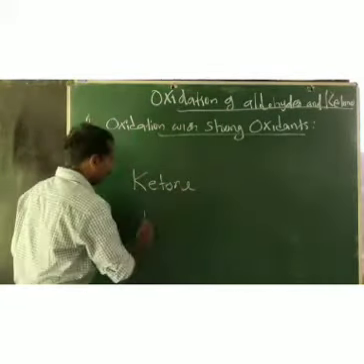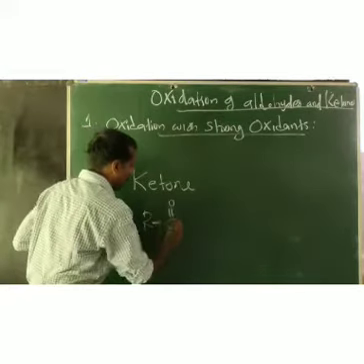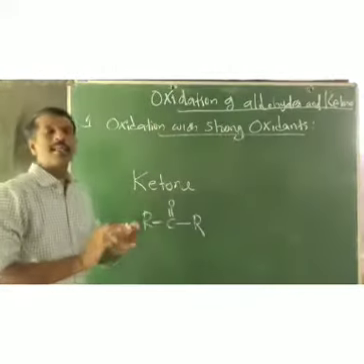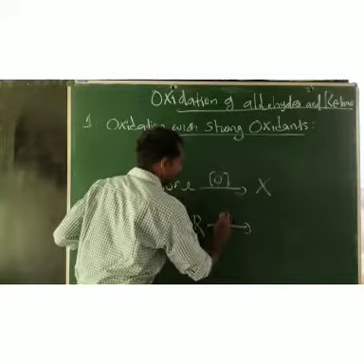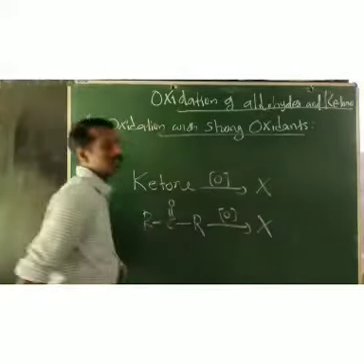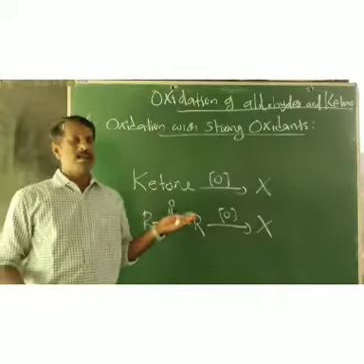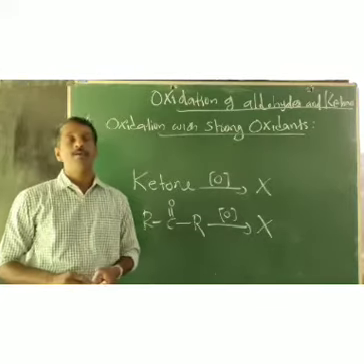But ketones, R-C=O-R, under ordinary conditions will not undergo oxidation. That means ketones will not undergo oxidation under normal conditions, but on prolonged heating, they will undergo oxidation.